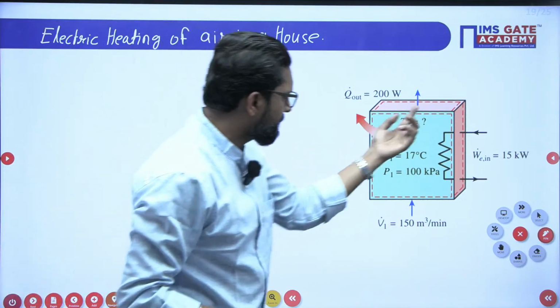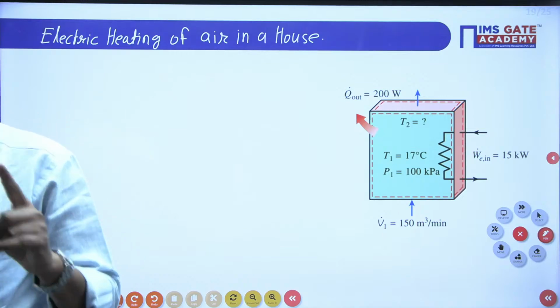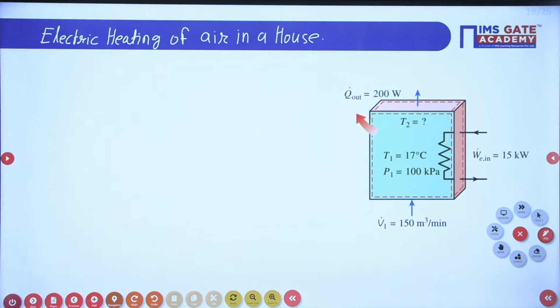Let's suppose there is a question, I will read this question. The question says that the electrical heating system used in many houses consists of a simple duct with resistance heaters. So this is a resistance heater. Air is heated as it flows over resistance wire. Consider a 15 kilowatt electrical heating system.